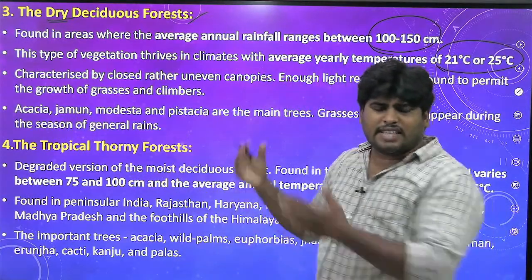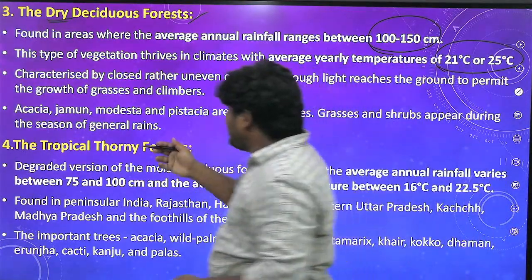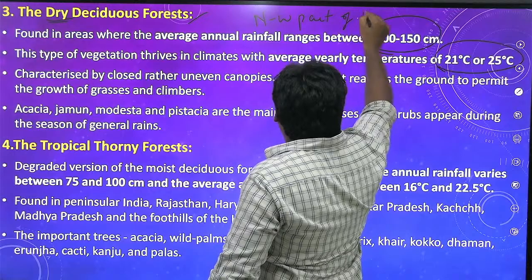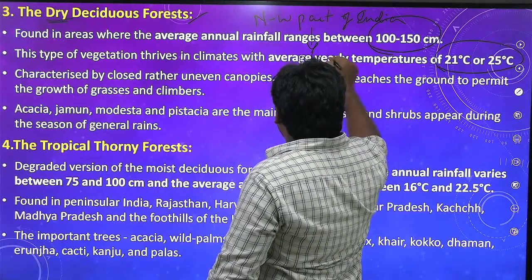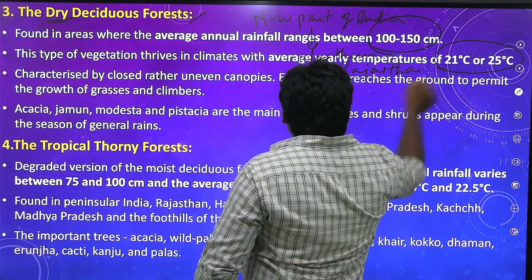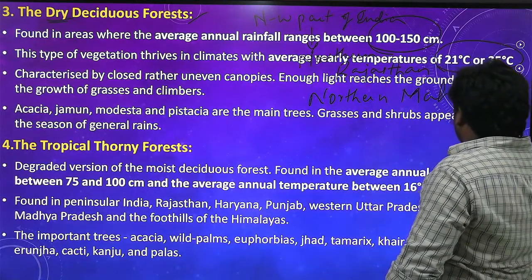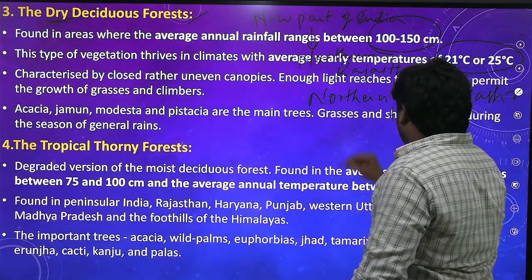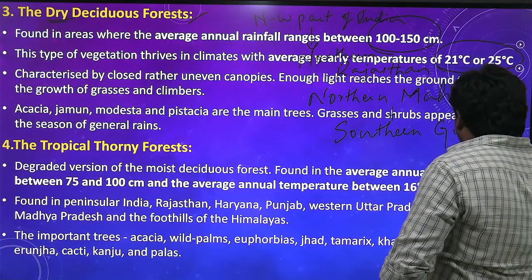So in which regions does this type of forest exist? The regions such as the northwestern part of India, and coming down, northern Rajasthan, northern Maharashtra, southern Gujarat, and the Malwa region.